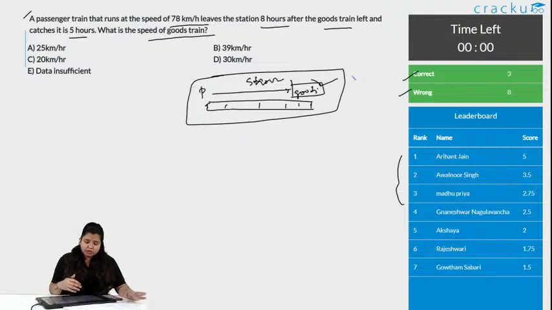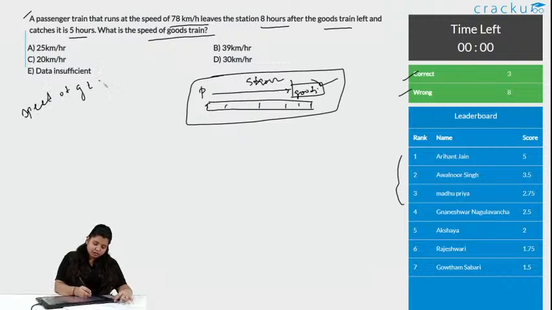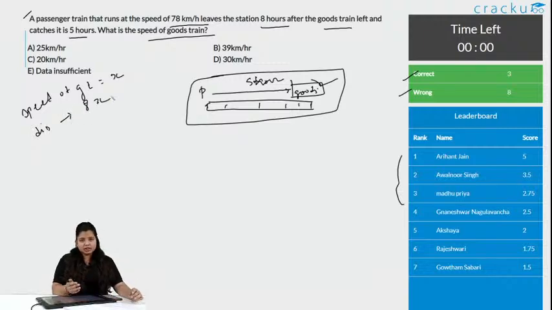So, first thing you can do is go step by step. You can say the speed of the goods train is x. So, for 8 hours it travelled, the distance covered in 8 hours is 8x. We are just doing speed into time, so we get the distance. This is the distance travelled in 8 hours.